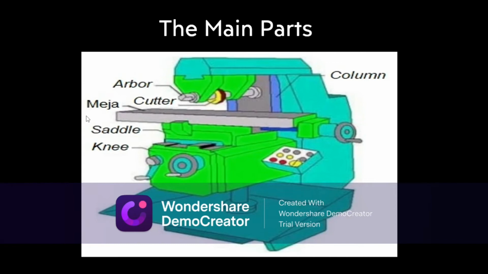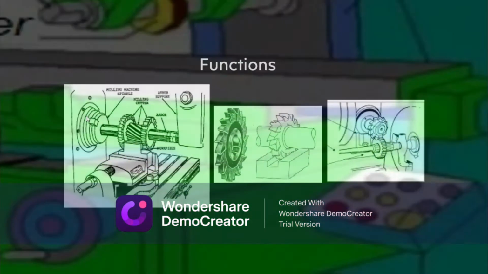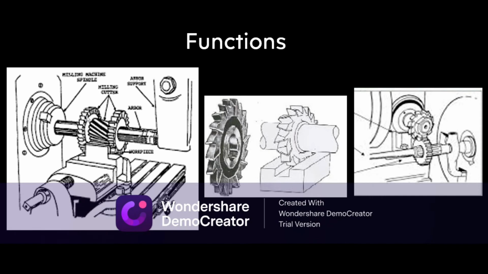The column is a support for the milling machine components and the place to store oil as lubrication for the spindle. The function of the horizontal milling machine is to form a plane on an object that becomes the work object of the machine. Examples are used for working flat surfaces, forming grooves, and forming gears.